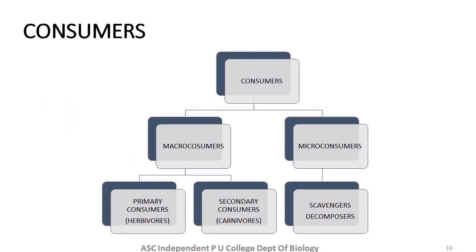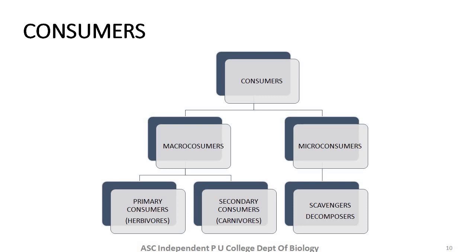We are through with producers. Now we shall learn about the second type of biotic component called the consumers. Consumers are those organisms which depend on plants or animals for their food. So they are dependent on other organisms to obtain food. That means they are the heterotrophs. So I can say that all the heterotrophs of the ecosystem are known as consumers.